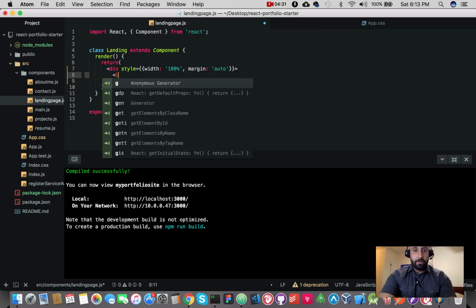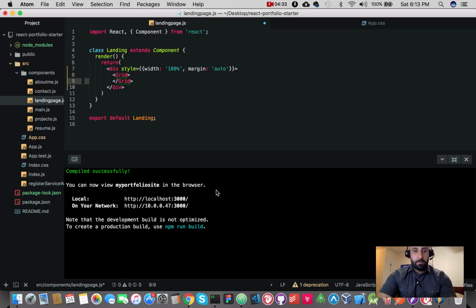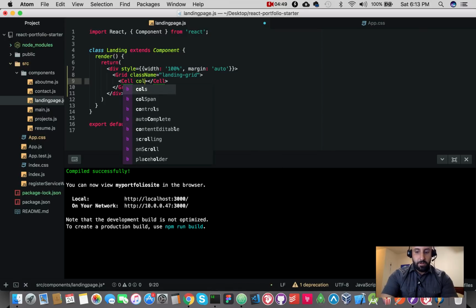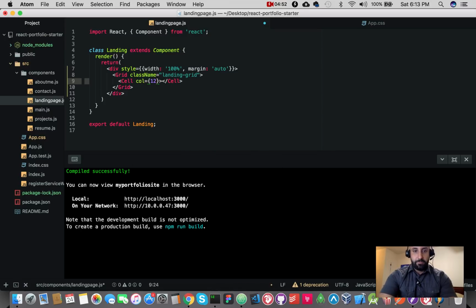So we're going to create our grid. We're going to give that grid a class name of landing-grid, and inside that grid we're going to create a cell, and that cell is going to have a column of 12.